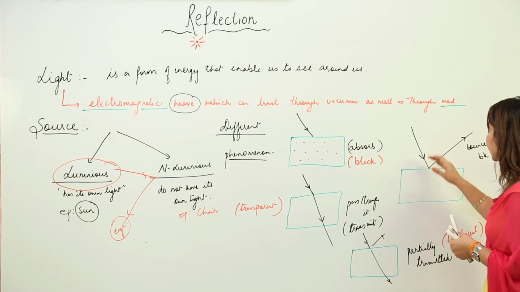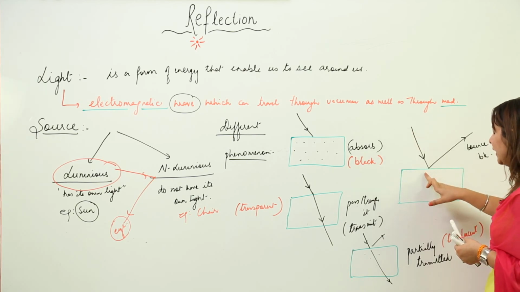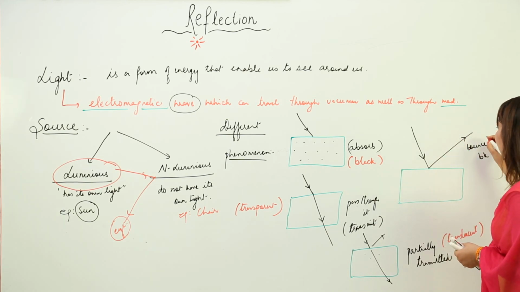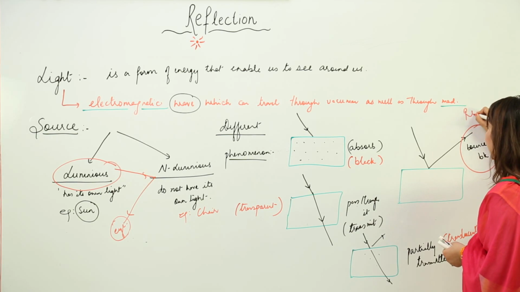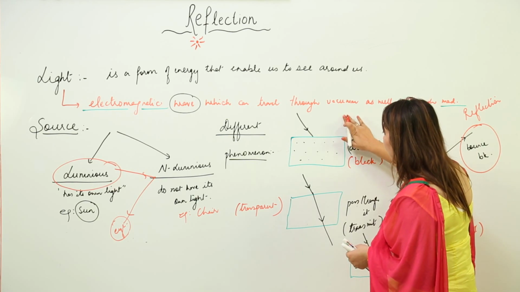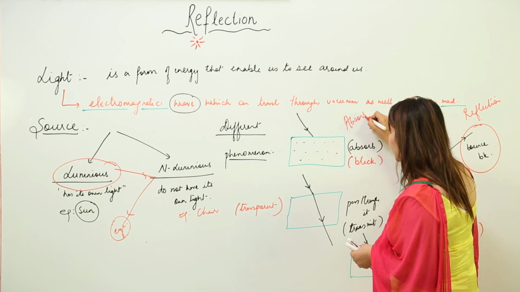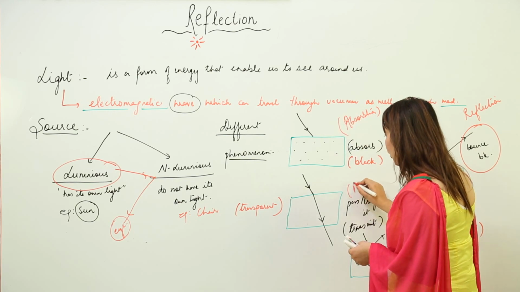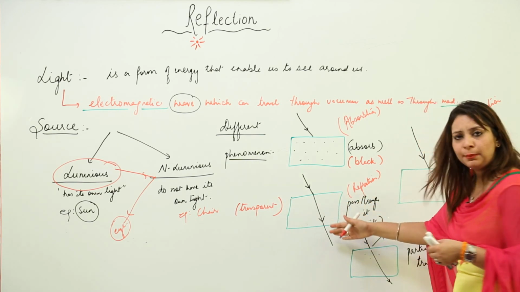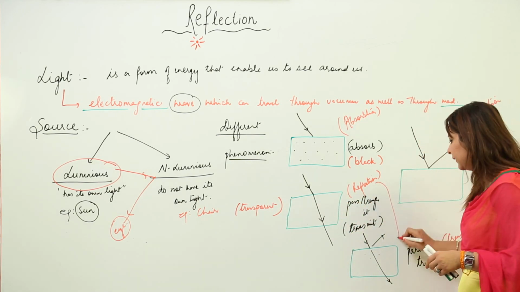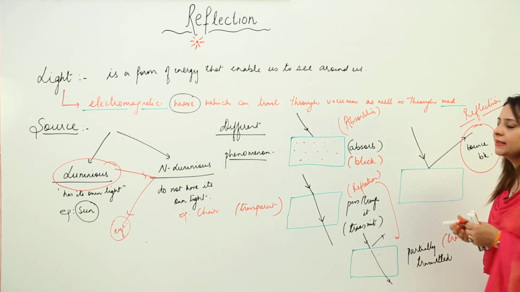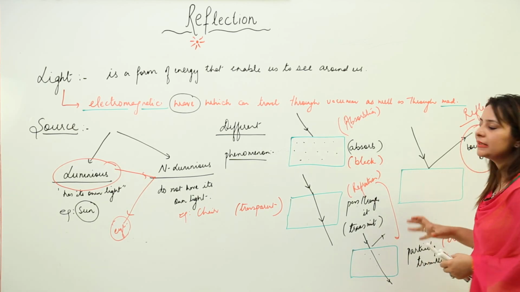And there can be a phenomenon where light strikes the surface, nothing enters into it, and it just gets reflected back and bounces back. This kind of phenomenon is called reflection. So this is showing the phenomenon of absorption. This is showing the phenomenon of refraction. Refraction occurs when light passes, whether partially or completely; both phenomena are clubbed under refraction. And when light bounces back, that is called reflection. So that is what we are going to start in this chapter.